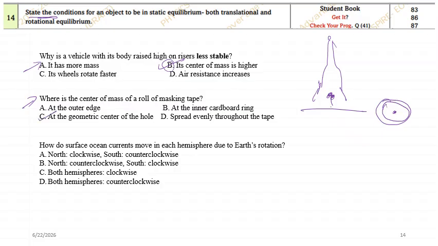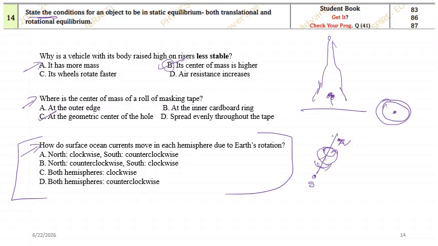Okay, now how do the surface ocean currents move in an earth hemisphere due to earth rotation? See, this particular question I have explained before. Okay, like earth rotation and its direction. So earth will be rotating counterclockwise on this particular axis, when you look from on top of the north, you will see it as counterclockwise. But when you look from on top of the south pole, you will feel it is moving in a clockwise motion. Okay, so this question I have explained before. Just go and check the videos, okay, so that you will get the idea.